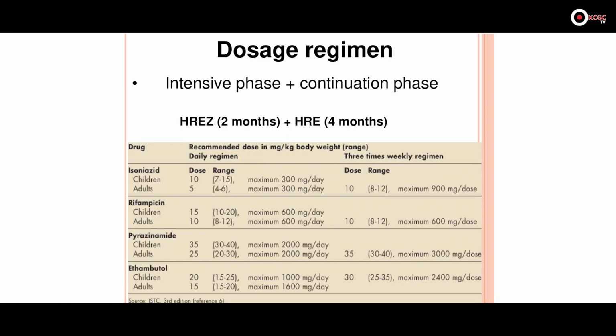The treatment goes for 6 months. Its management goes for 6 months. If the person is suffering from tuberculosis, he or she has to take the medicine for 6 months. And these 6 months are divided into 2 phases. The first phase is the intensive phase, and the second phase is the continuation phase. Intensive phase is of 2 months and continuation phase is of 4 months.